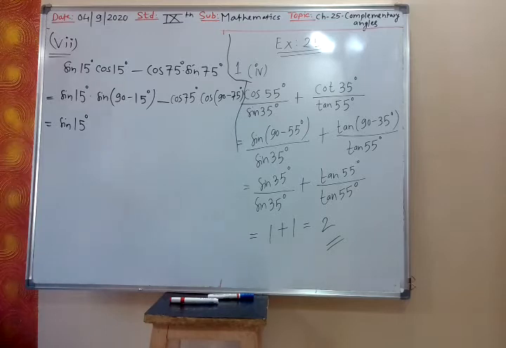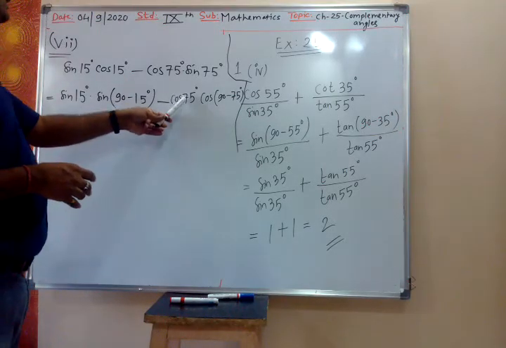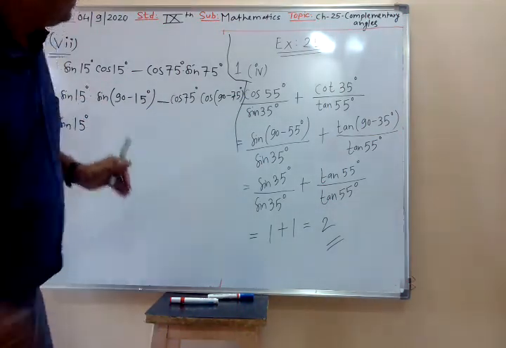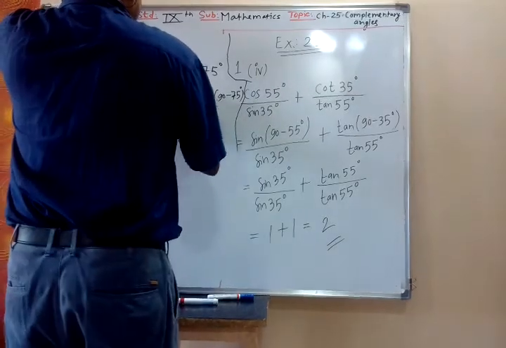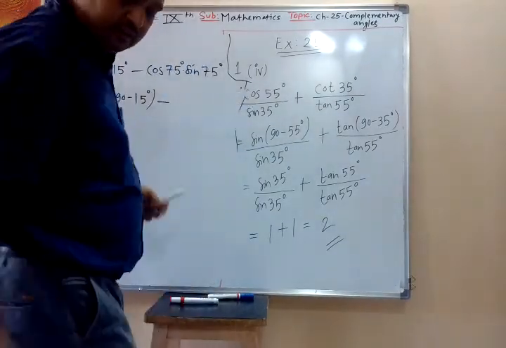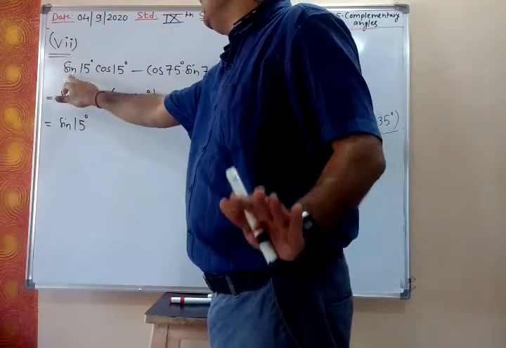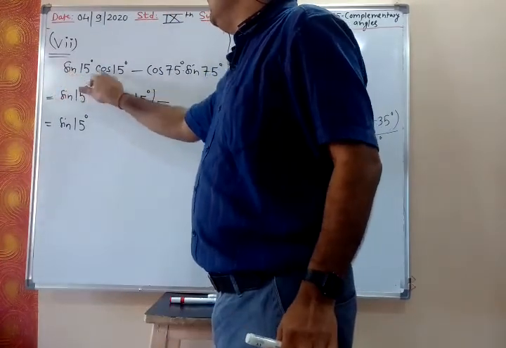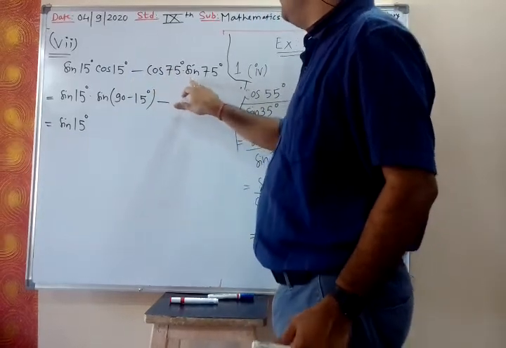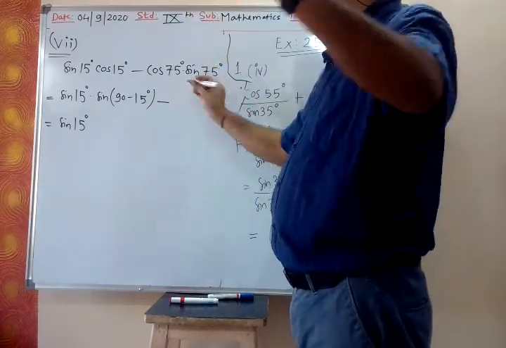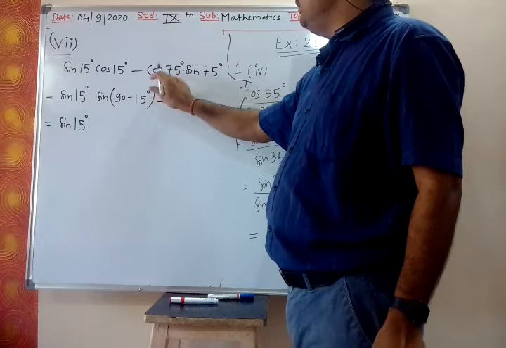Wait. In this, which I have fixed? In this sine I have fixed, so in this also I will fix sine. So sine I will fix, then cos I will change.